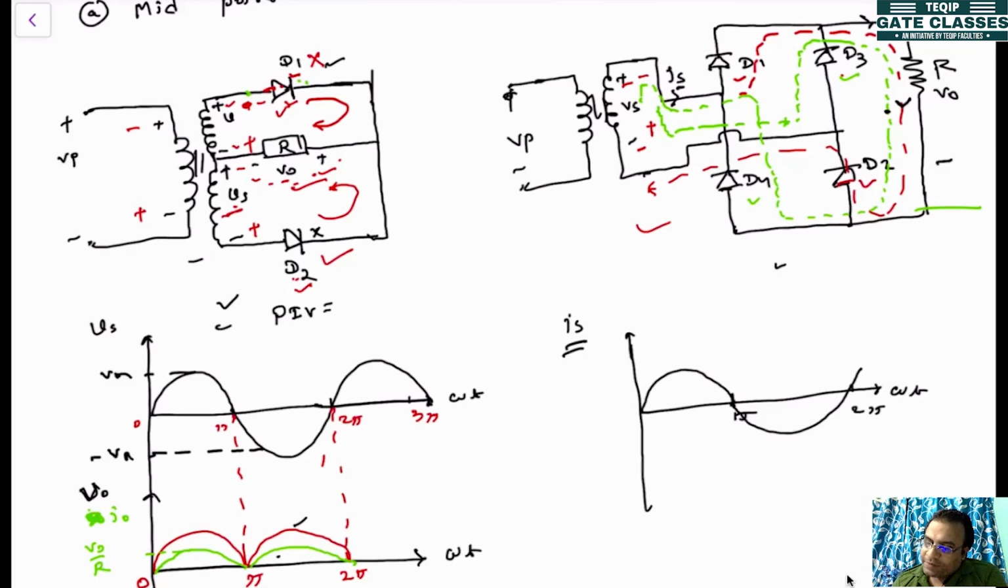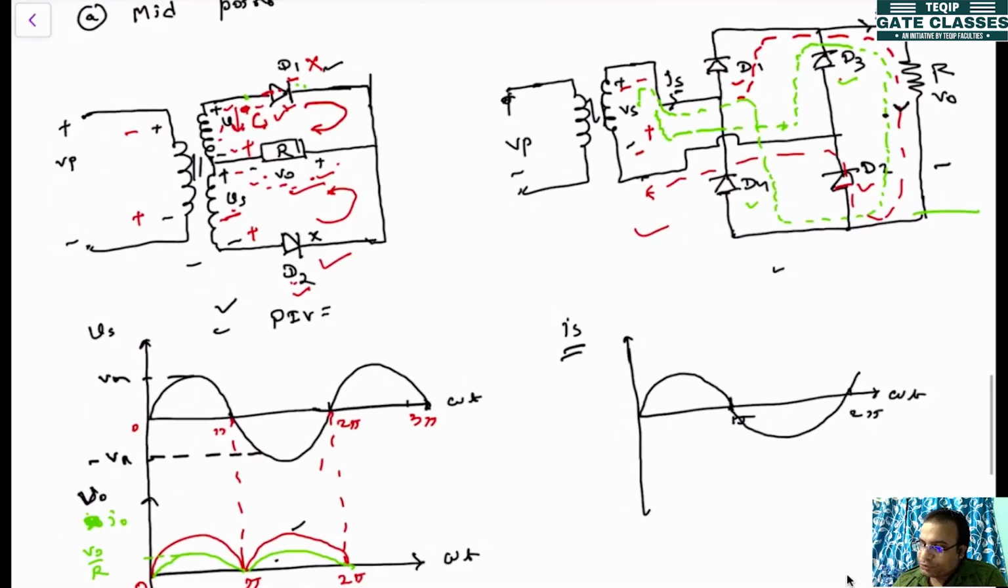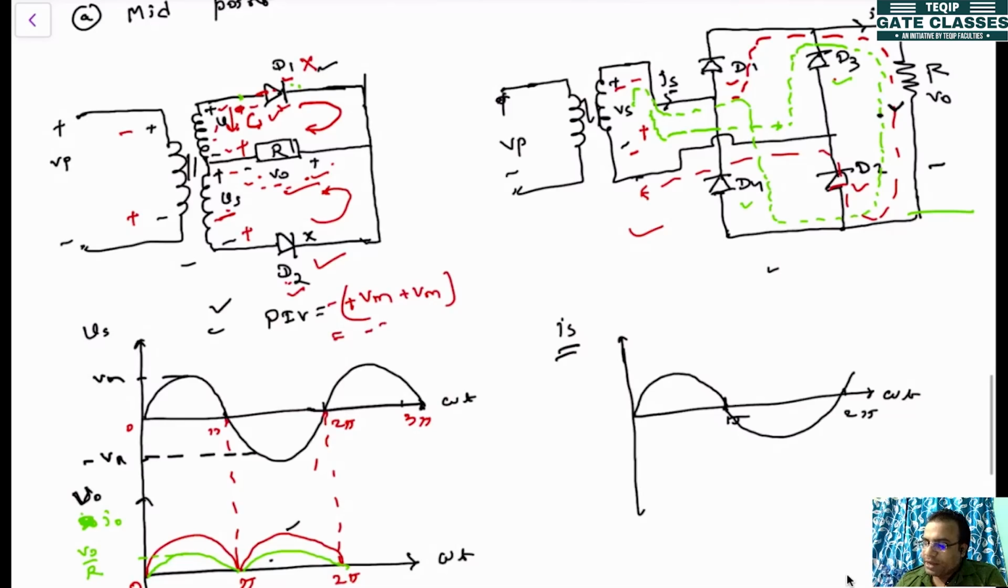So if you apply KVL here, there will be one voltage drop, that is minus Vm here, and minus Vm here. If you find the peak inverse voltage from here to here, you will get minus Vm plus minus Vm, so here you will get a peak inverse voltage of minus 2 Vm.